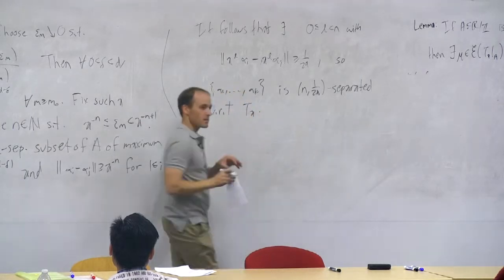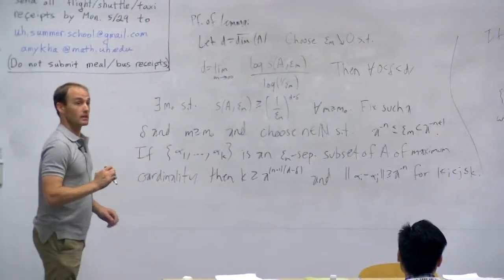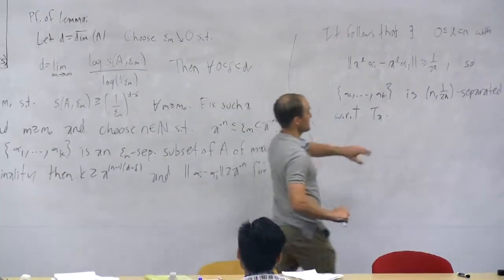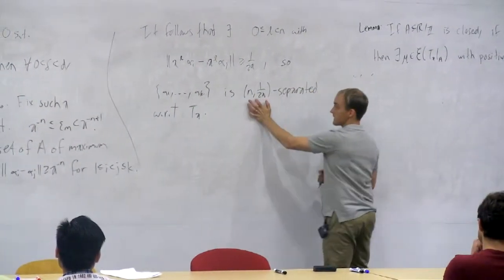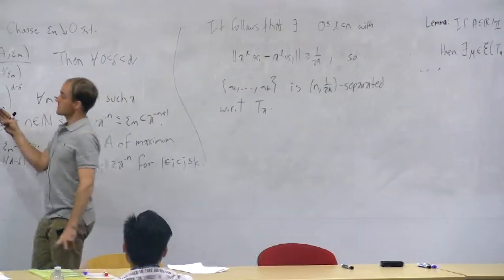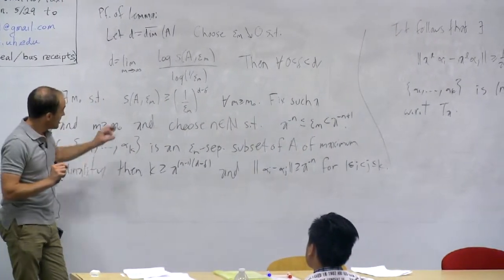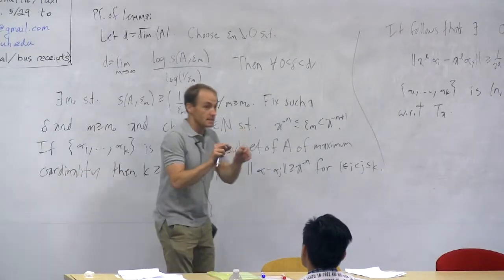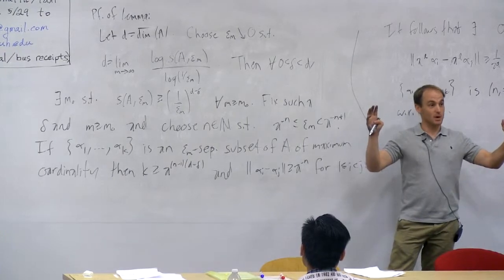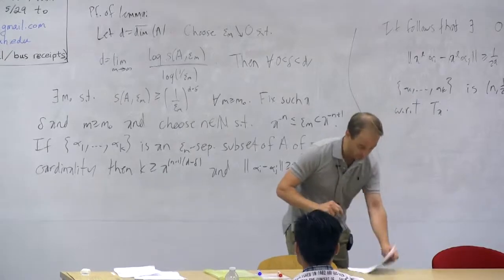Okay? So remember in the definition of topological entropy, there's a double limit. There's a limit over epsilon and there's a limit over n. And what I'm essentially doing is I'm fixing the epsilon threshold and I'm letting n tend to infinity. So I'm starting off with the definition of Minkowski box dimension, and I'm looking finer and finer to find 1 over a to the n separated sets. But then when I move to the dynamical world, I'm allowing myself to move further out in the orbit. It moves the points apart, but I'm getting more and more points. And now let's do the calculation for topological entropy, and let's see what happens.